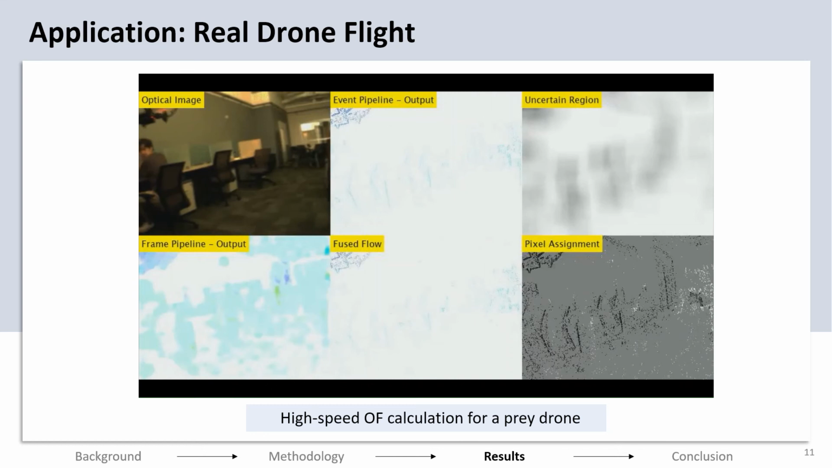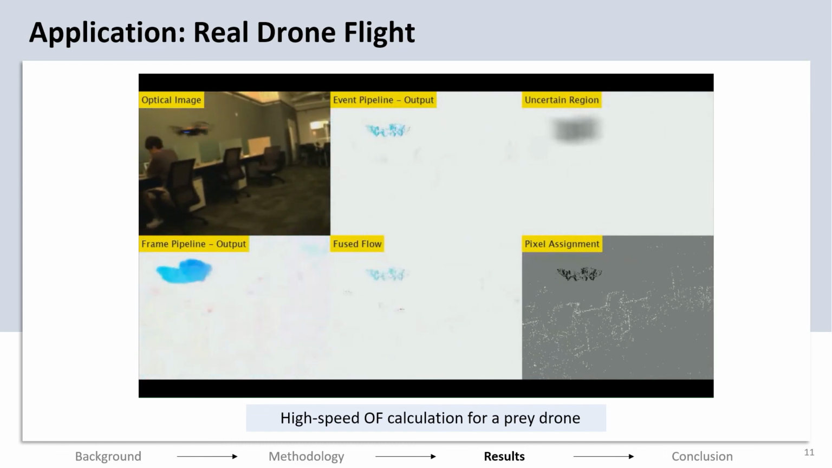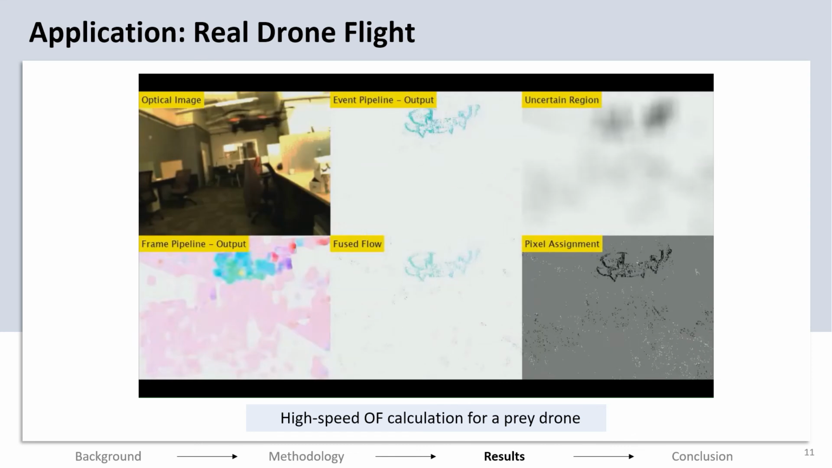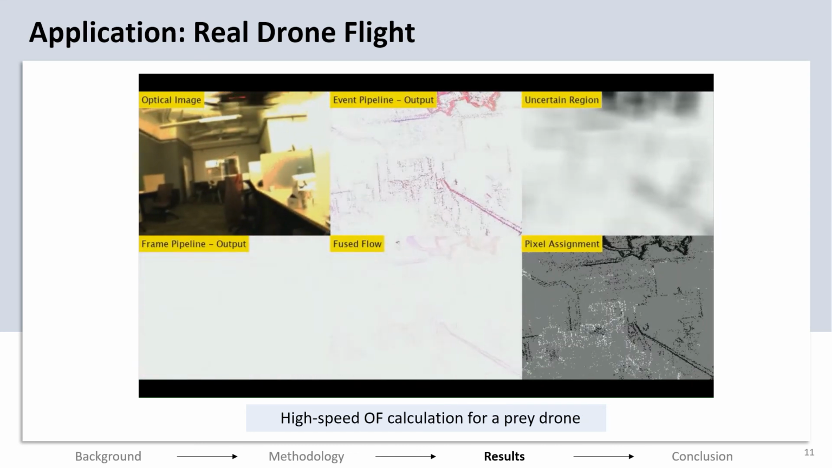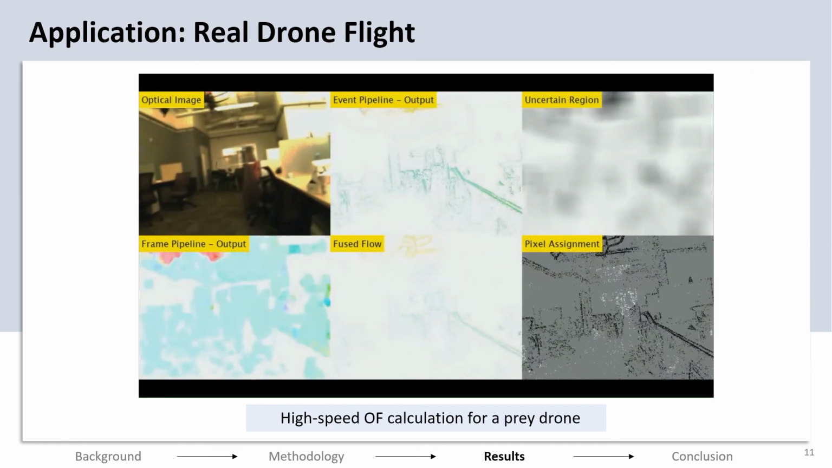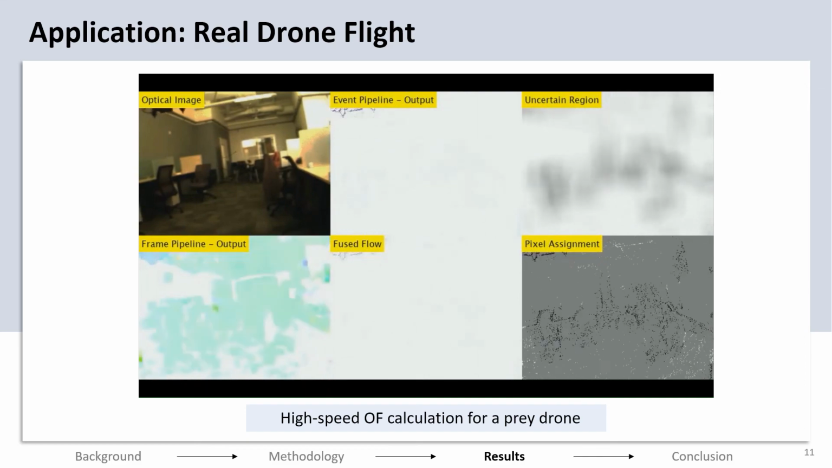Between every two consecutive frame outputs, you can see there are multiple outputs of the event frame showing the high FPS of the event pipeline. The uncertainty region is calculated here. The uncertain region is shown to have a high value where the drone is actually flying, and therefore it causes the event pipeline to contribute to the region where the drone is flying, which is this region, and the background is primarily fused from the frame pipeline.